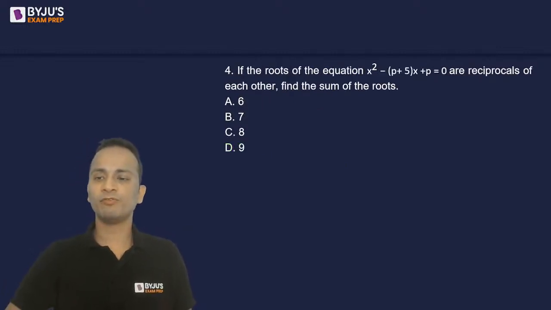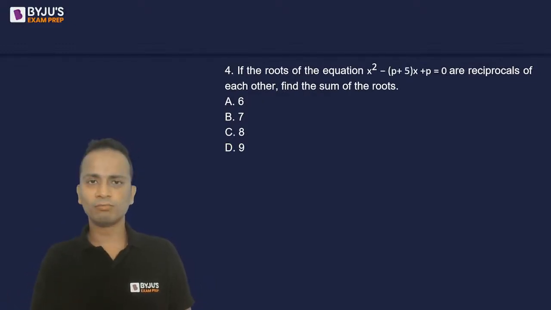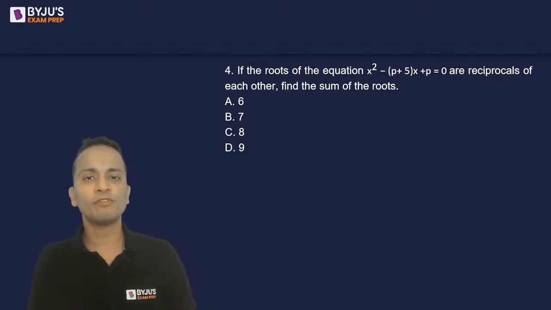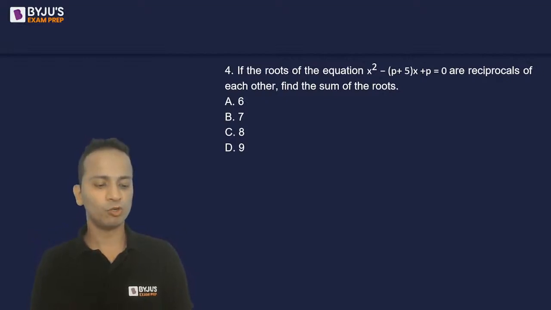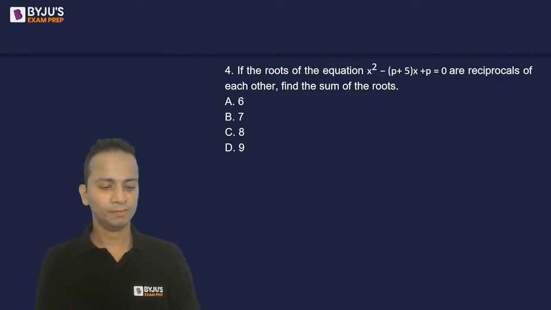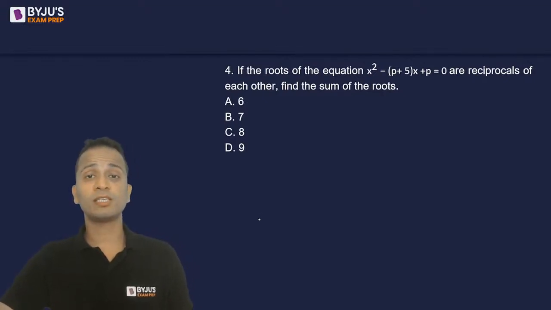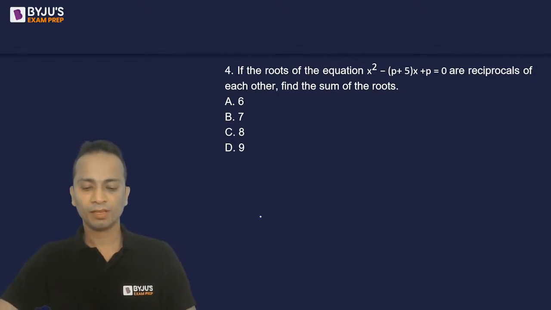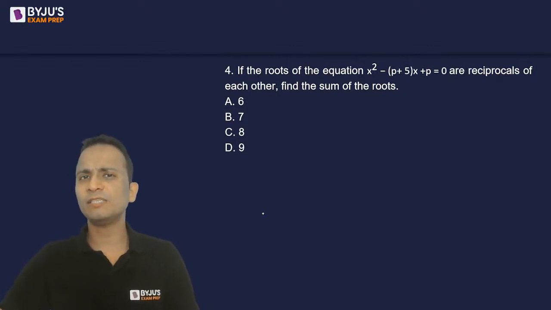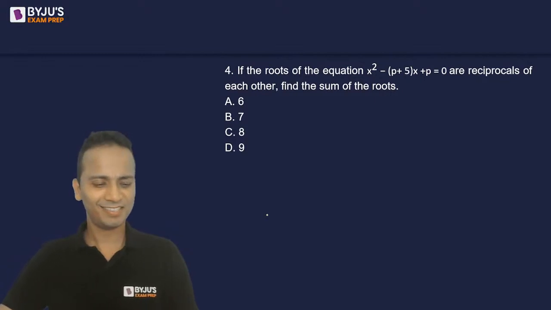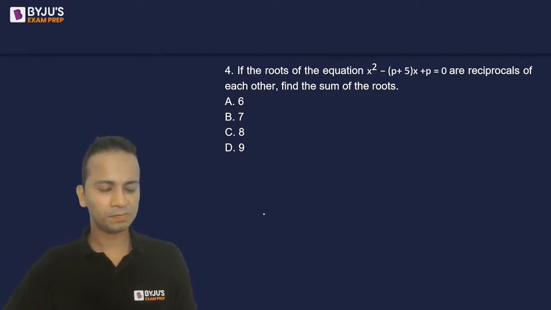Moving ahead to question number 4. Question number 4 is an easy question on quadratic equations. So if the roots of the given equation are reciprocal of each other, then find the sum of the roots. You are given that the roots are reciprocal of each other. Okay. Now what happens when the roots are reciprocal of each other? This is what we'll have to find out.